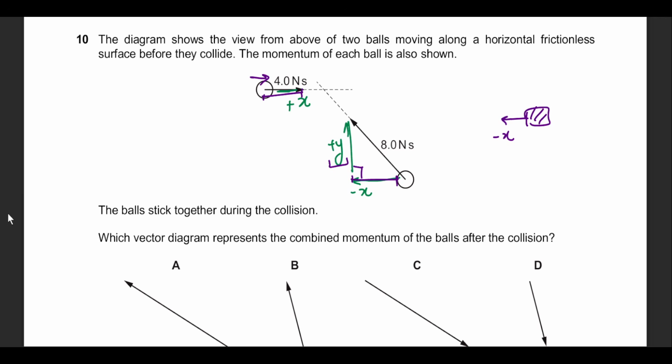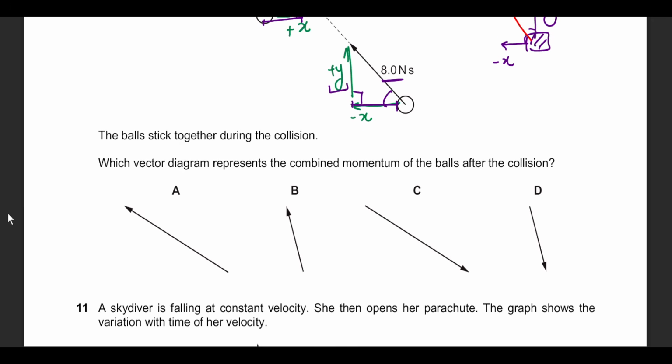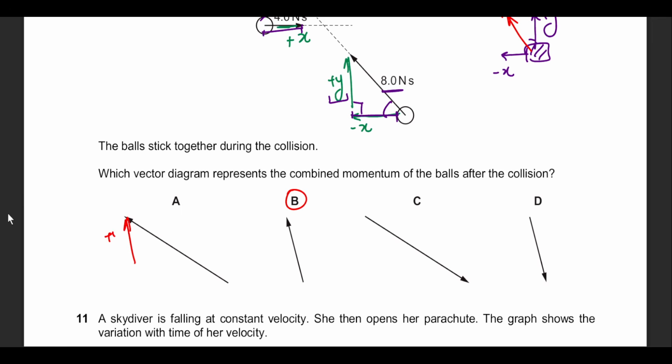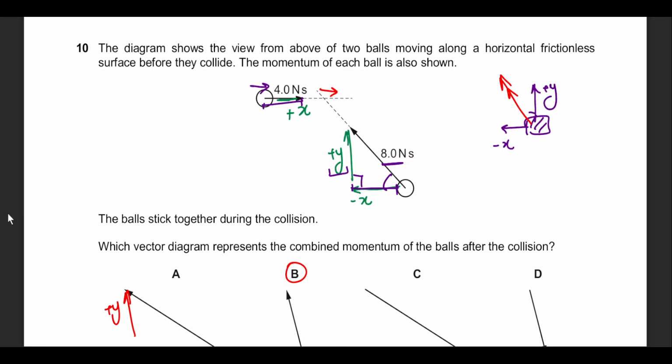The only y-axis contribution is from the 8 Newton seconds, which is of course at an angle. So the final answer actually has positive y-axis and negative x-axis, which is slightly smaller. So the resultant momentum should look like this. This should be my final answer, which is obviously very close to option B. Why is option A incorrect? There is some y-axis momentum present, positive y, which is absolutely correct. But A assumes that both x-axis components were added together, which is not possible because this one is to the right, which is positive, and this one is to the left, which is negative.